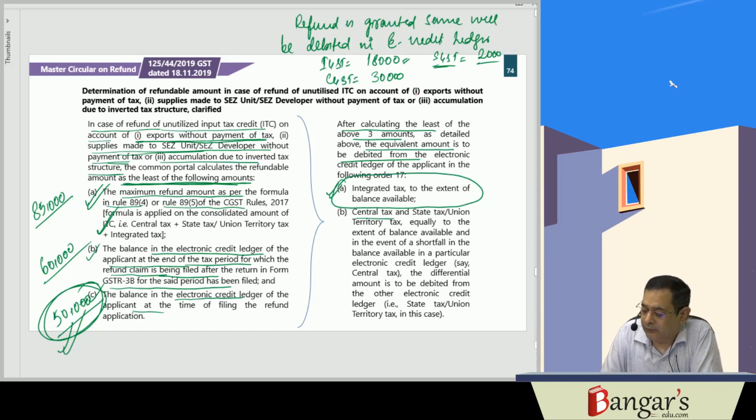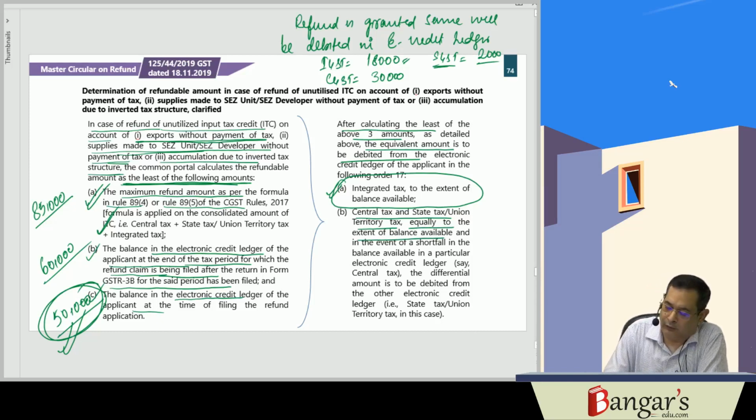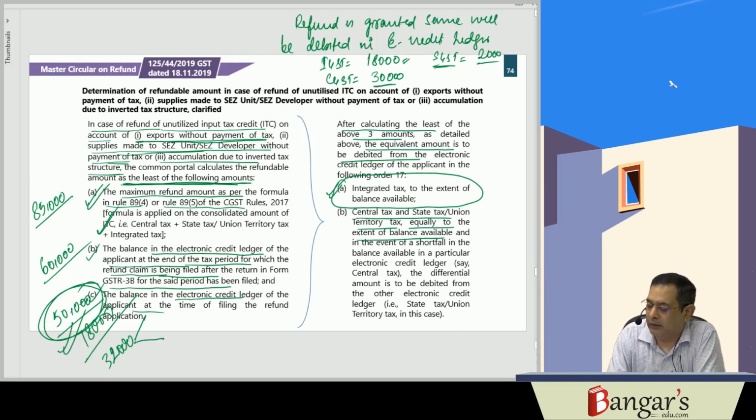Then they say that the central tax and state tax and union territory tax will be debited equally to the extent available. Out of this 18, whatever remaining amount is there, that is 32,000 rupees, they are saying it will be debited equally. But here we do not have that equal balance.